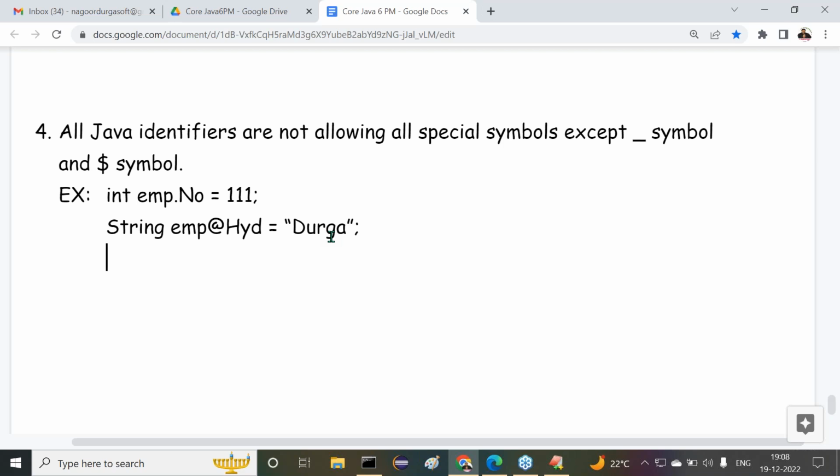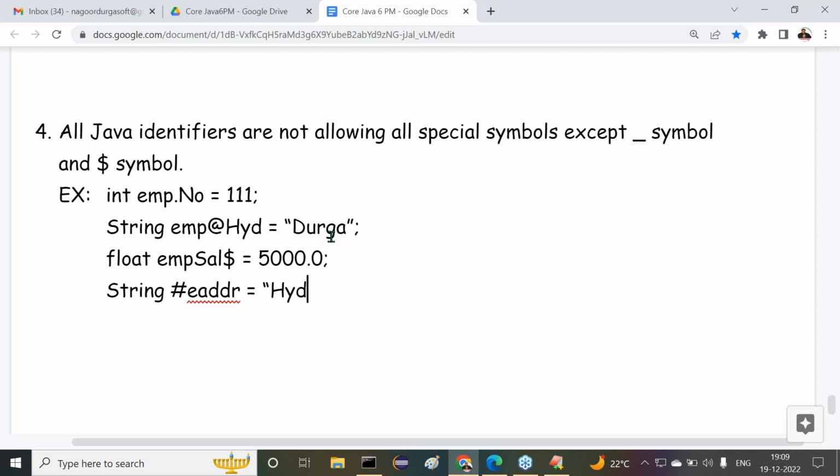Then after completion of this, float emp$sal is equal to 5000.0. Then after that, string #addr is equal to Hyderabad. Another point here: string emp-qualification is equal to BTech, for example. Like this, I have taken them.